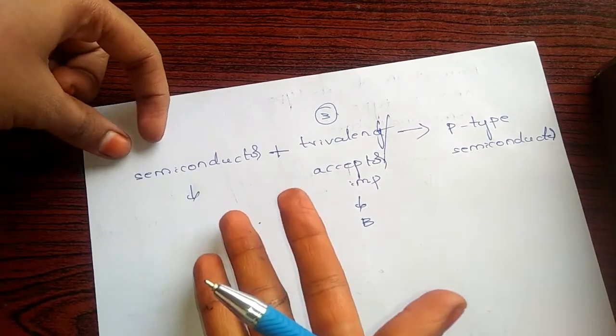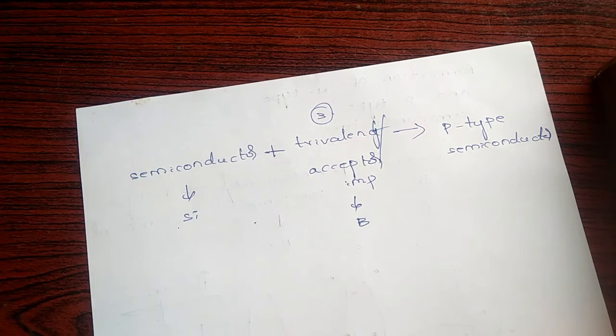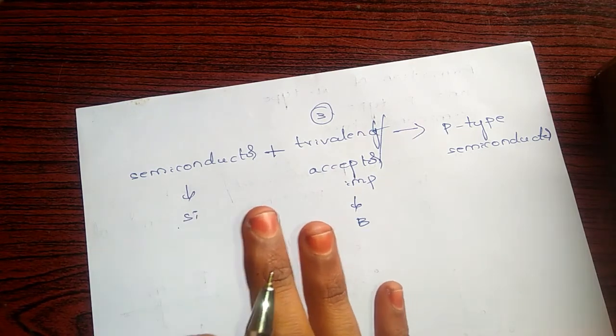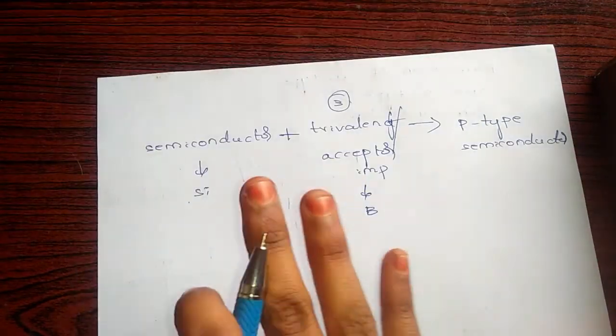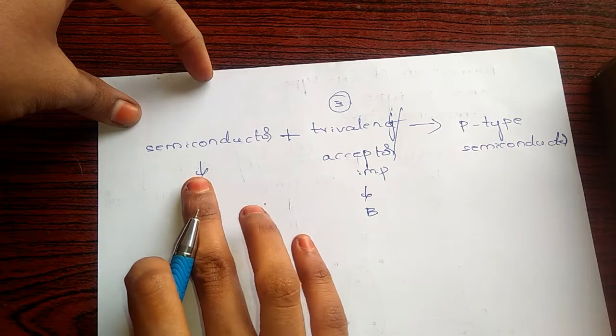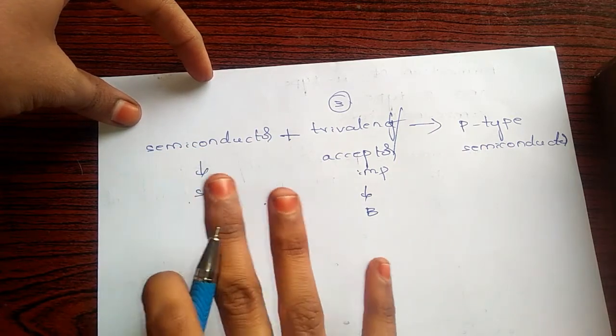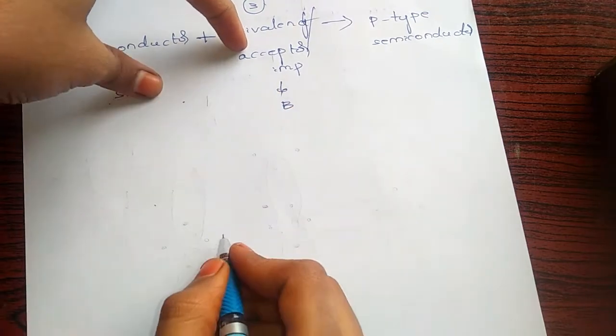Here we have germanium, silicon. We used germanium before, so for example I am taking silicon. Here, as before, we add impurities, but not greater than the atoms of silicon. It will form bonds with boron.